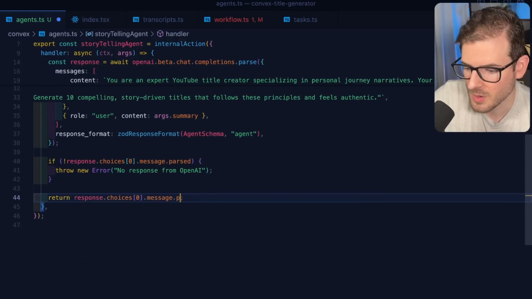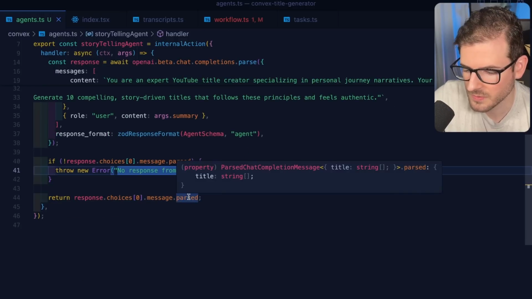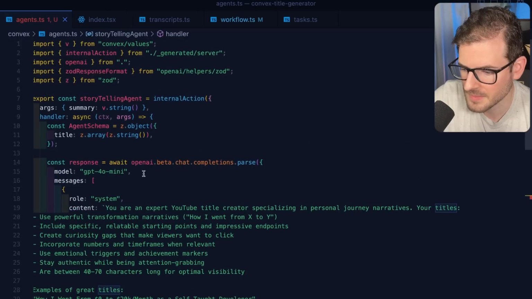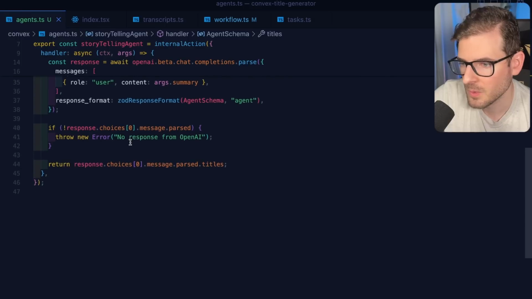And then this can be parsed as well. And so this should hopefully be an array of titles. Yeah, so we should get back an array of titles. I might rename this to be titles here. Anyway, we'll figure it out. We'll see if this works.